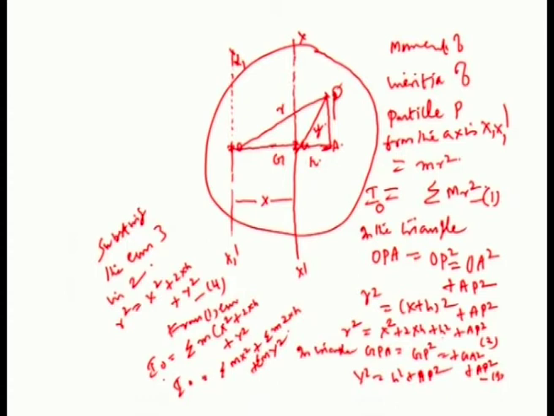We know very well that sigma M Y squared is equal to Ig, where Ig is the moment of inertia about the axis G. So I0 is equal to sigma M Y squared plus sigma M X squared plus sigma 2 MXH.